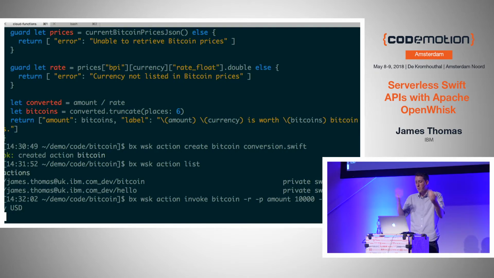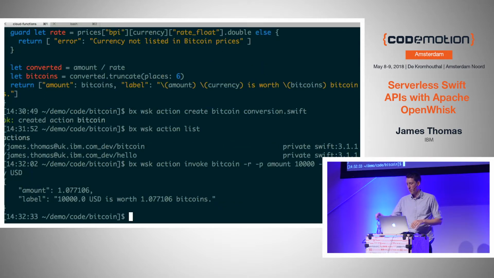It's gonna invoke my function, which is gonna make the API request. It's gonna pull me back the JSON, do a bit of math, and it should give me whatever the equivalent amount of Bitcoin that $10,000 is at the moment. So I'll give it a second or two to hopefully come back while I have some water.